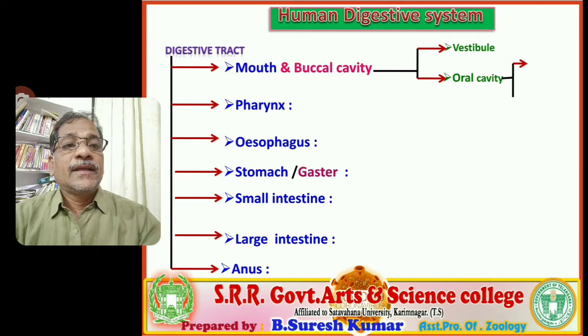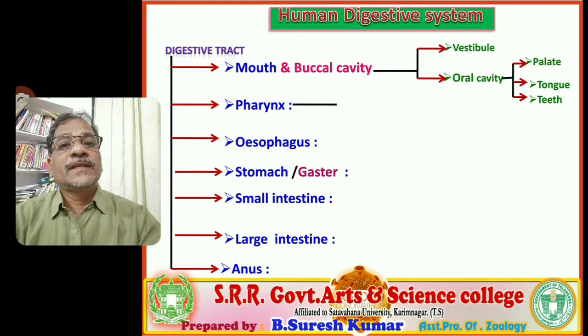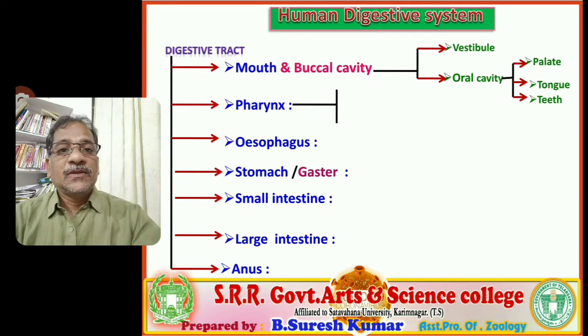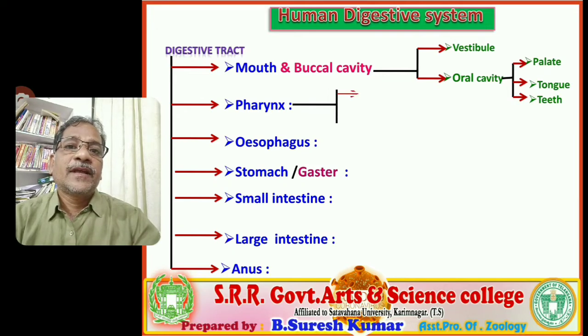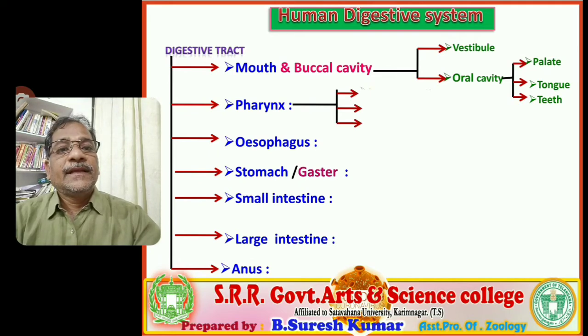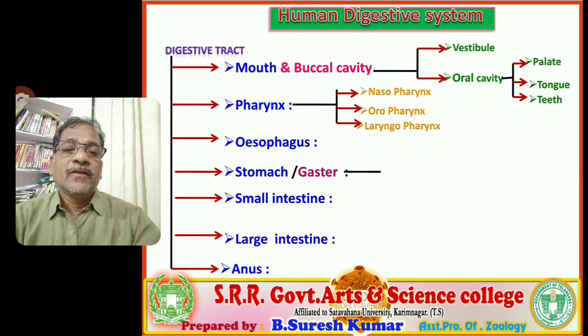The oral cavity again includes various kinds of parts. They are the palate, that is one, another part is the tongue, and next the teeth. Three parts are associated with the oral cavity. And next you observe the subsequent part of the buccal cavity, the pharynx. It also includes three parts. It is differentiated into three regions: nasopharynx, oropharynx and laryngopharynx. In detail we will discuss all these things with diagrams in subsequent classes.